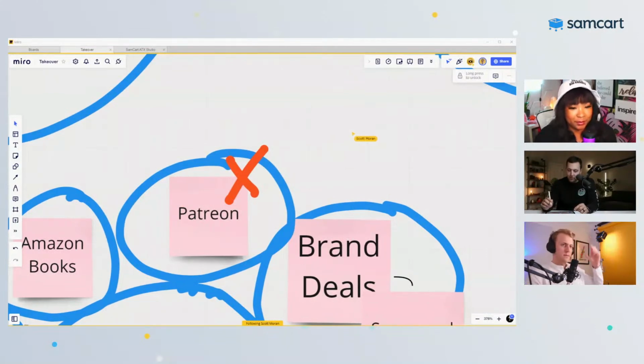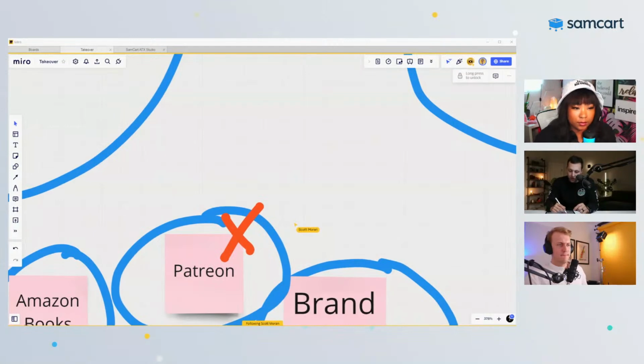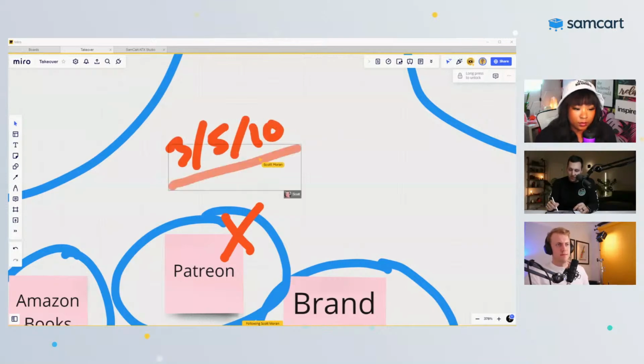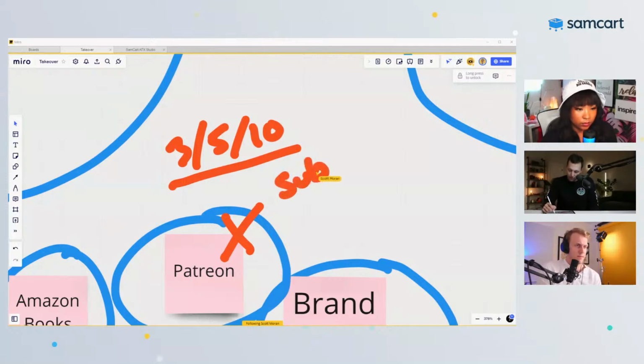Exactly. Yeah. Let's talk about a Patreon thing for a little bit, right? Because right now, Mila's got a Patreon, and I think the options were like $3 a month, $5 a month, or $10 a month. And that's the nature of Patreon, which I like the offer. I like the idea that she's got something for people that are really into her stuff to dive in and go deeper, right? But there's a problem with Patreon, and that is that by nature, it is a subscription.